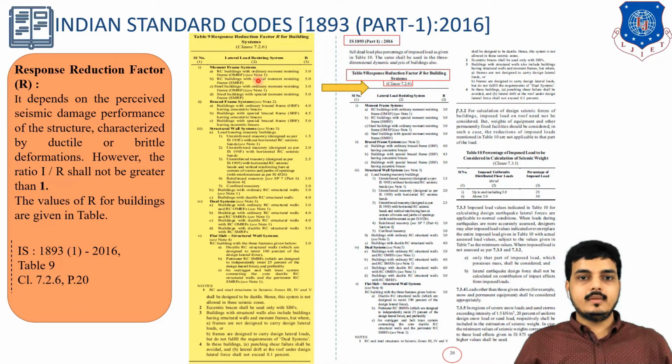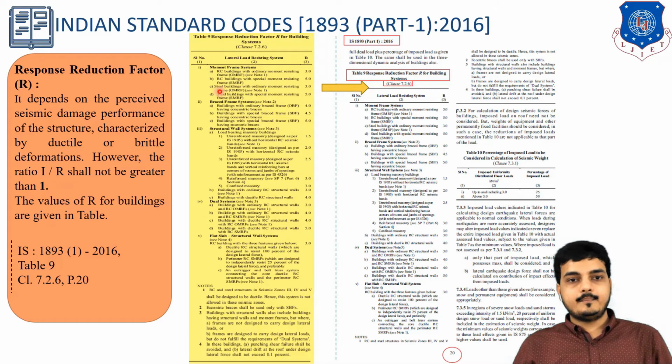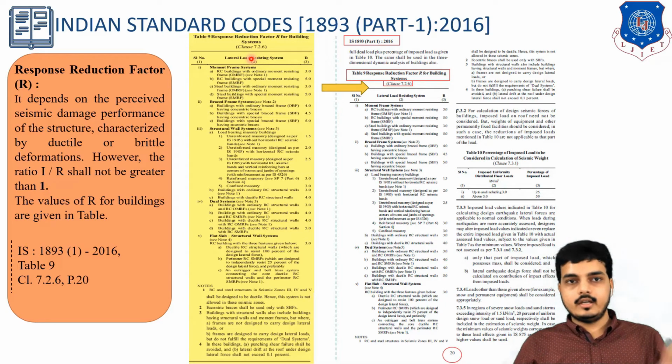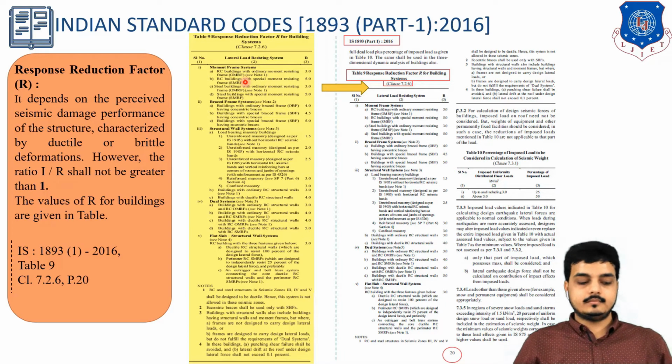So these are the list. Here basically there is a frame system, there is a braced system and structural wall like a shear wall and all, and then dual system, then flat slab. So these are the different lists, in which I am explaining the moment frame system. We are mostly dealing with moment resisting frame in RC building and steel building, and those are categorized by ordinary moment resisting frame, OMRF, and SMRF. OMRF means ordinary moment resisting frame and SMRF is nothing but special moment resisting frame.